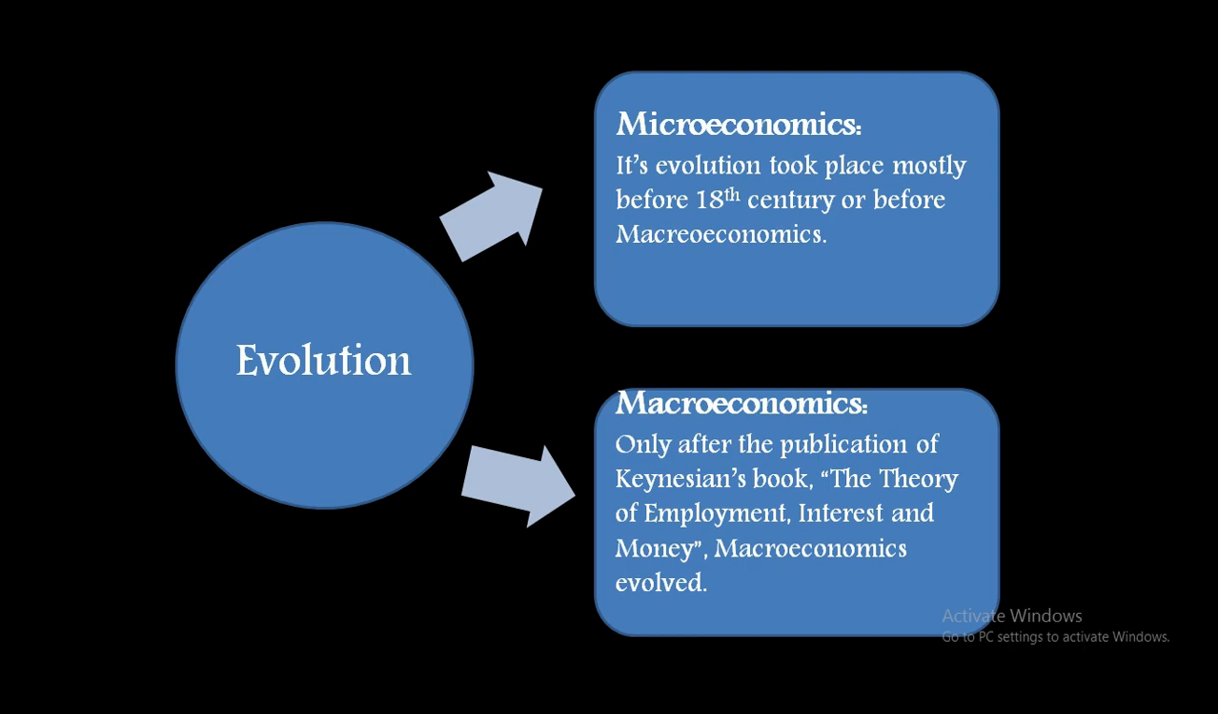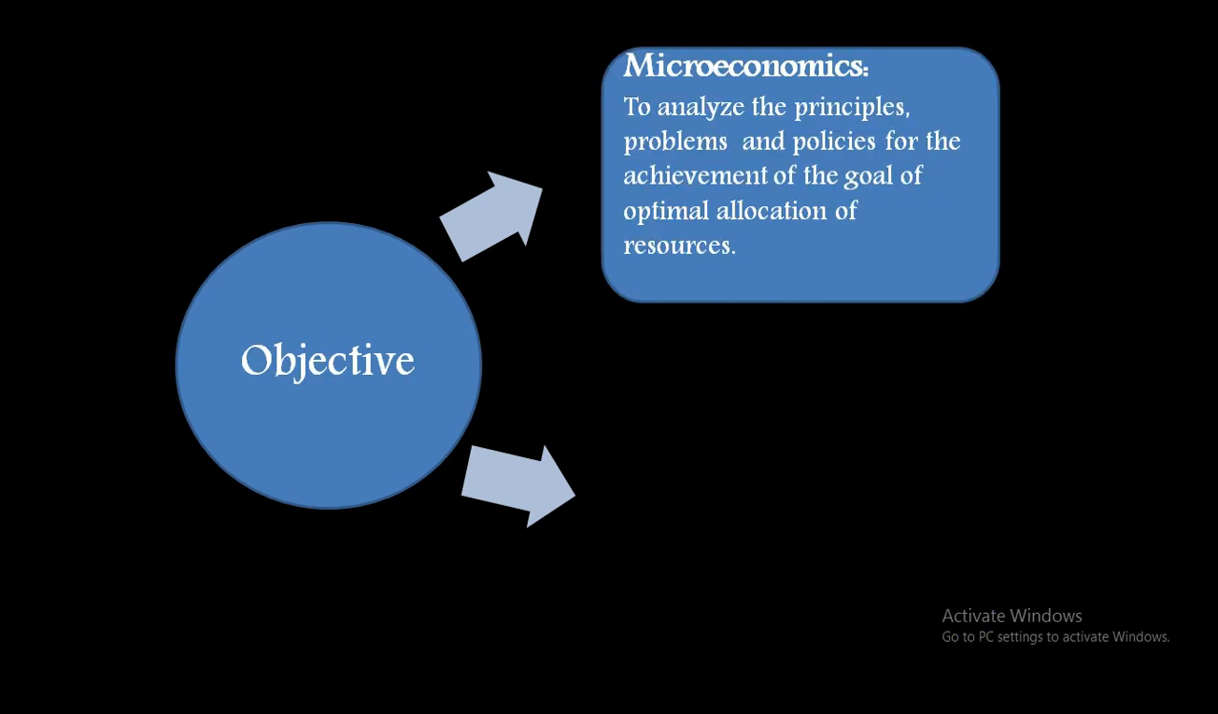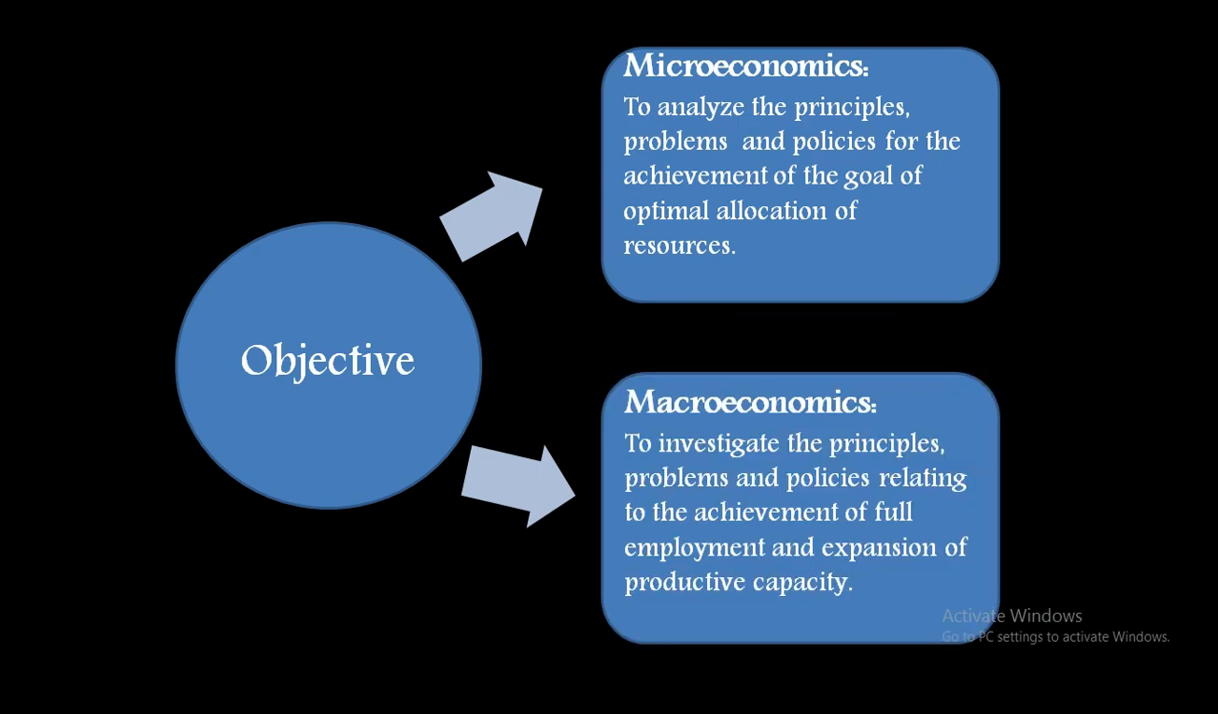After evolution, next comes objective. So what are the objectives of micro and macro? Again, micro on a smaller ground, macro on a larger ground. So the basic objective of microeconomics is the better, the best, or we can say the optimal allocation of resources. All kinds of resources, all kinds of production factors. Those should be optimally used, neither overused nor underused. That was the target, and that is the target of microeconomics.